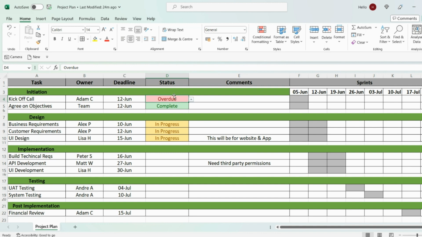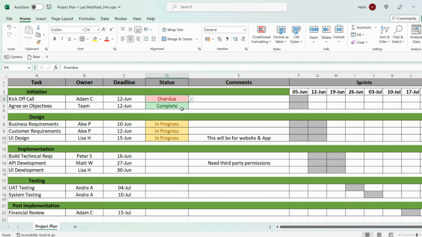That will make it a lot easier for you to identify the items which are overdue and the items which are currently in progress. And check out the link in the description because I've got an entire video on how to create these drop downs within Excel. So moving on, we also need a column for comments.